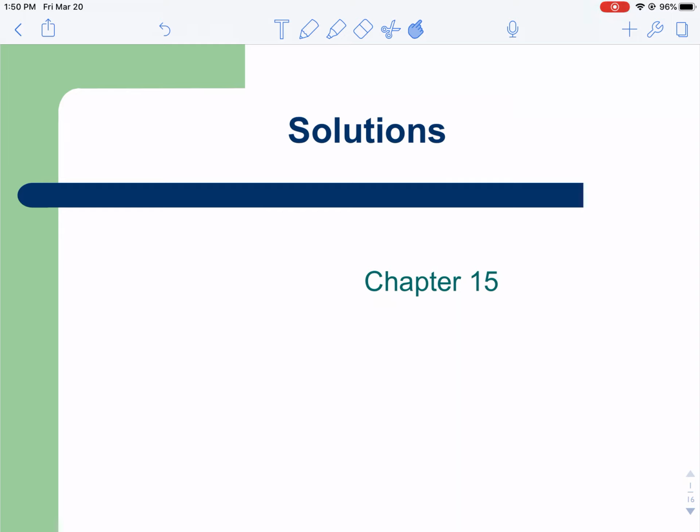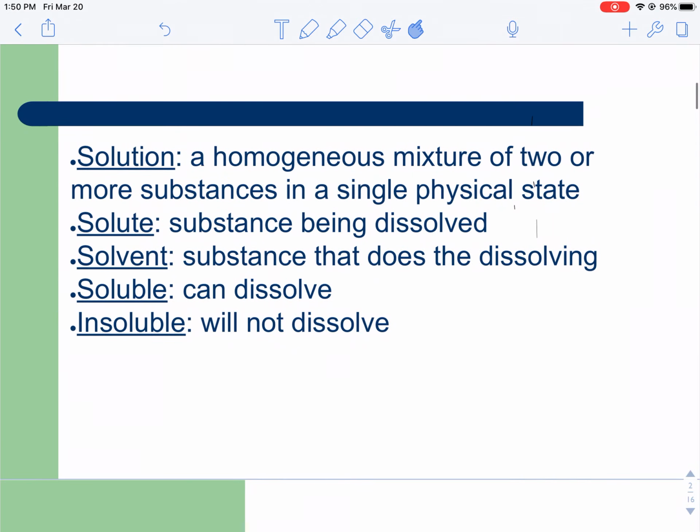The unit that we're going to go over now is actually Chapter 15, Unit 11, and it deals with solutions. Solutions, simply put, are homogeneous mixtures of two or more substances that are mixed in a physical state. They have to be in the same physical state. What that means is liquids are dissolving in liquids, gases are dissolving in gases, solids are dissolving in solids. Now, it doesn't always have to be like that, but for it to be homogeneous, they need to be in the same physical state.